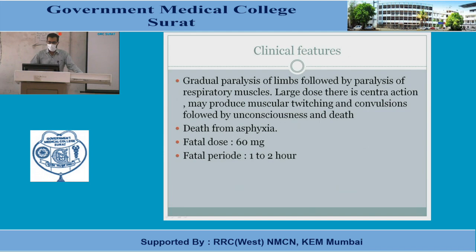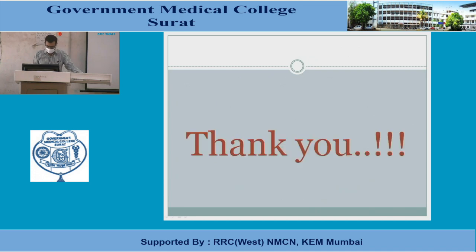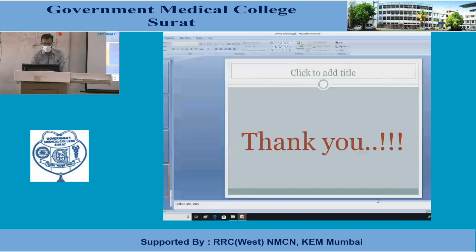In a large dose, there is a central action that may produce muscle twitching and convulsion followed by unconsciousness and death. Death occurs due to asphyxia. The fatal dose is 60 milligrams and the fatal period is about 1 to 2 hours. For treatment, since the myoneural junction is inhibited, to release the muscle contraction we give atropine followed by neostigmine, and artificial respiration should be started. These are the spinal and peripheral nerve poisons, including curare.